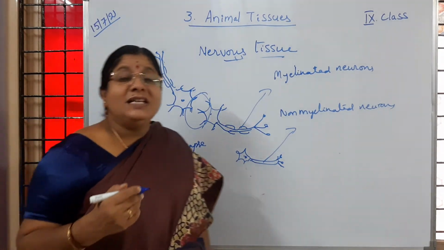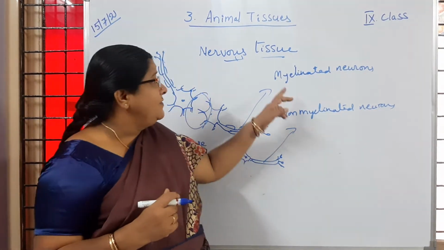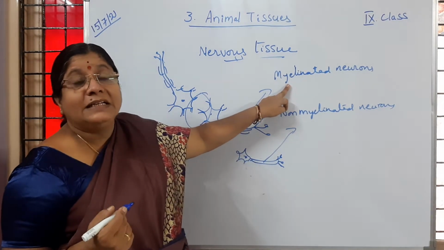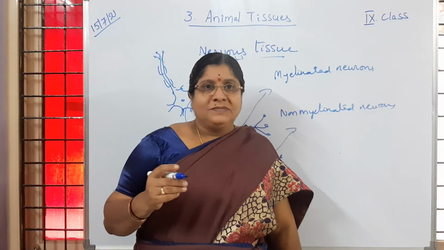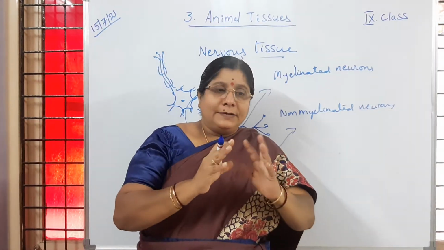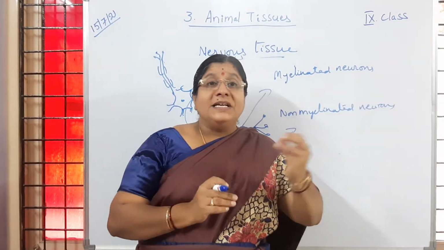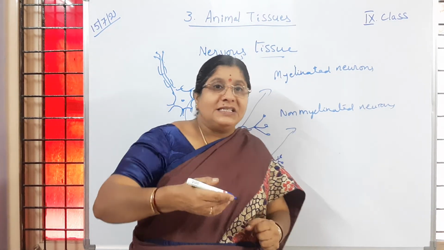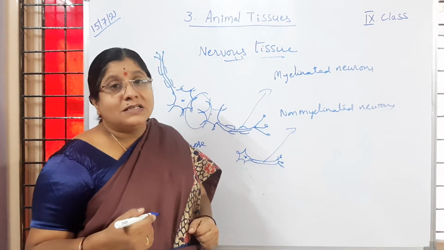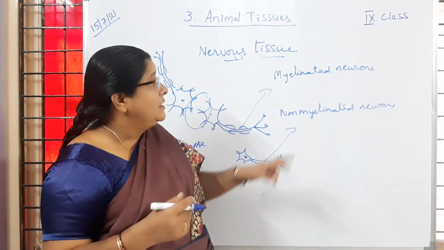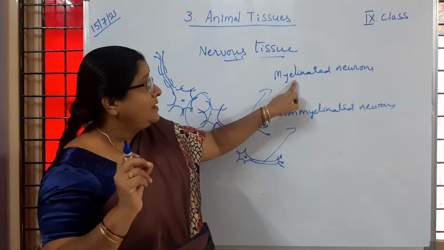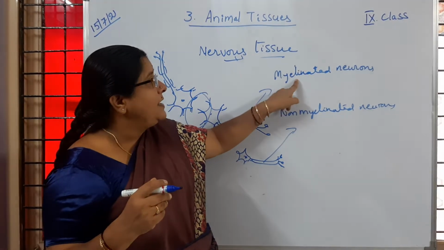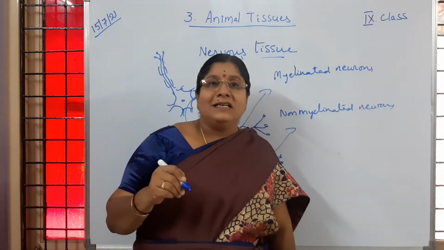So what is the use of that? If myelin sheath is there on the neurons, this myelin sheath acts as an insulator. So it can avoid the breaking of the information being sent, and without any disturbance the information reaches the different parts of the body. Is it clear to children? The leakage of current which is produced is prevented because of the myelin sheath. So it is acting as an insulator.